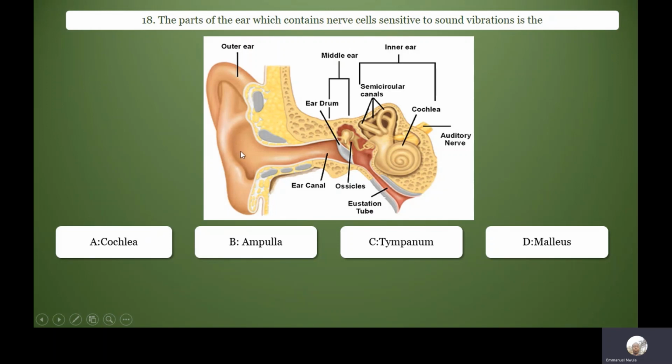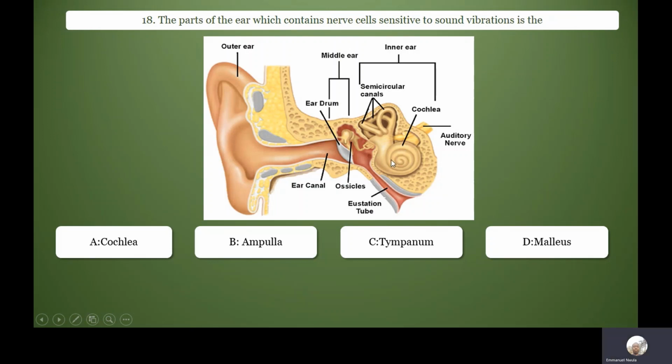When the pinna collects sound waves, it hits the eardrum and sets the eardrum in vibration. And of course, because the ear ossicles, the ear bones, are attached to the eardrum, the ear ossicles will start vibrating as well in an amplified manner. So the vibration will now move into the inner ear where you have the cochlea.